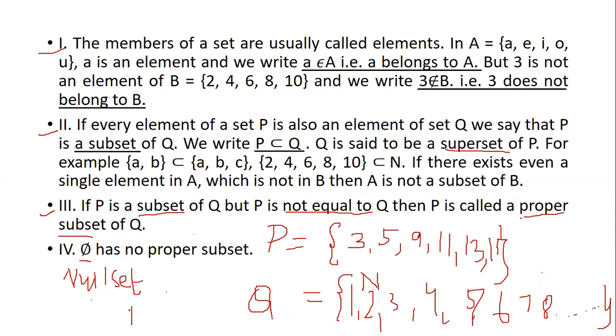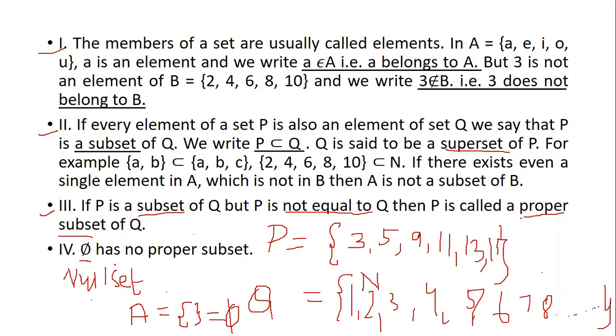For example, A is a null set. How do I show that? If I just put brackets, it means there is a set, but there are no elements in it. So instead of putting just brackets, I can also say it as null set. Put a 0 and then strike it off. So this is known as null set.